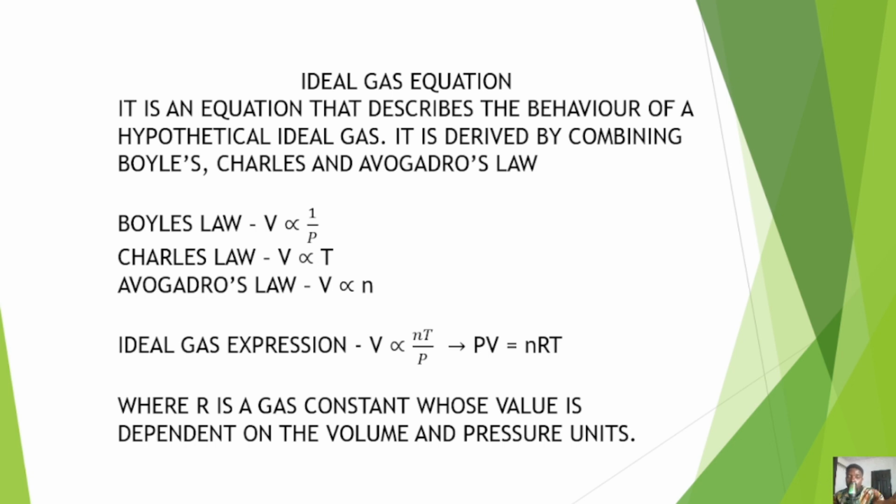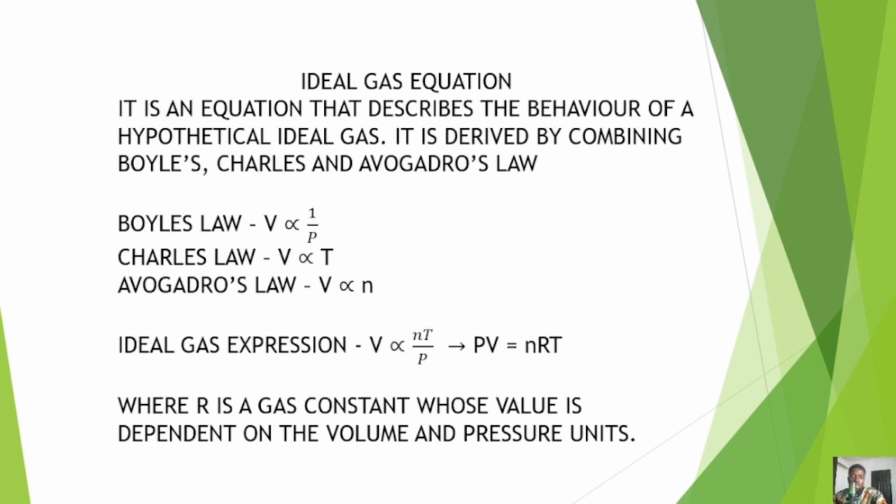And what is Boyle's law? Volume is inversely proportional to pressure at constant temperature. Charles' law: volume is directly proportional to temperature at constant pressure. Remember that this temperature is the absolute temperature. Avogadro's law: volume is directly proportional to number of moles at constant temperature and pressure.